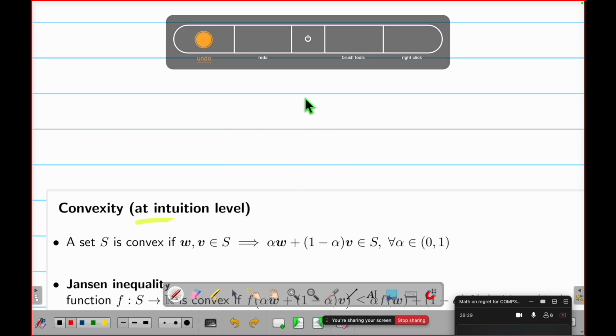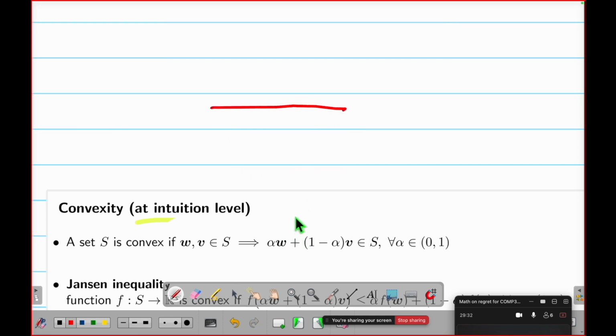Okay, and there are some extreme cases. For example, is a straight line convex? Yes, because inside a set, this is my straight line S. Where can you be for the W and V? Well, we can only be on the straight line, right? So you either have these 2 lines.